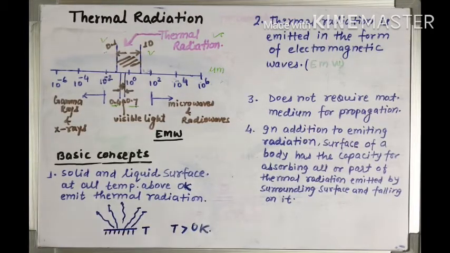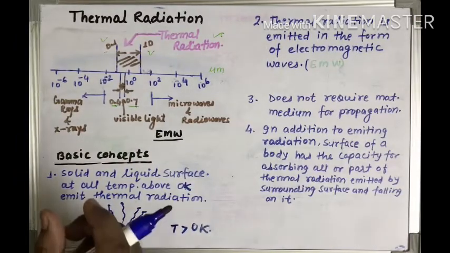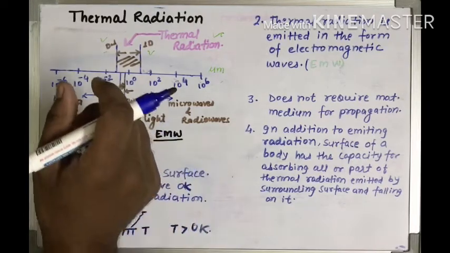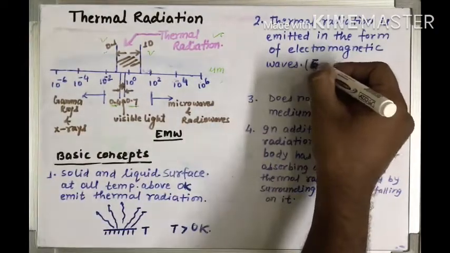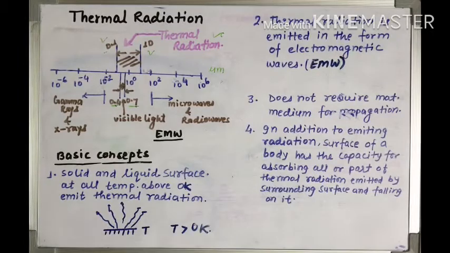Number 2, as we know, thermal radiation is emitted in the form of electromagnetic waves. We understood from this diagram that thermal radiations are electromagnetic waves ranging from 0.1 to 10. So thermal radiations are electromagnetic waves.